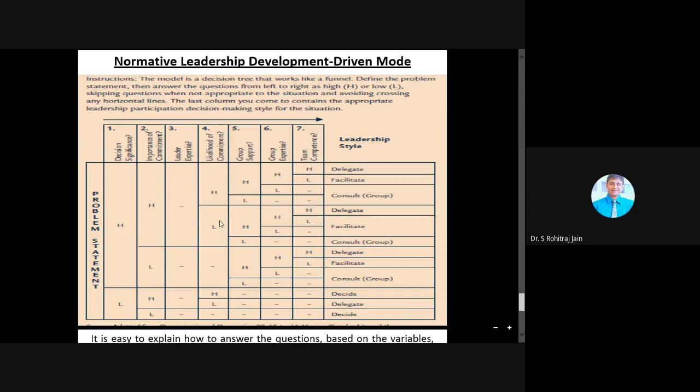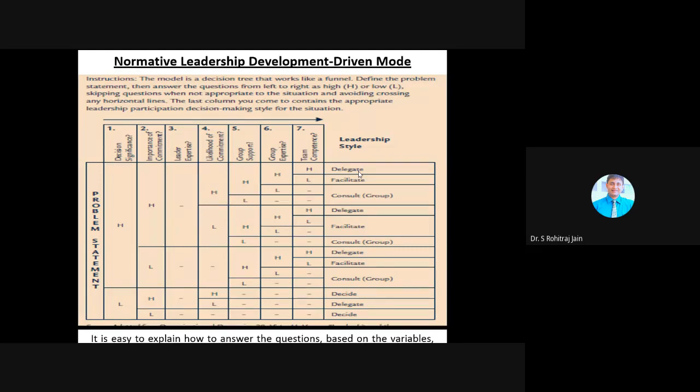And then we have likelihood of commitment, high. Group support is there, high. Group expertise is there, high. Team competence is there, high. Then we have a delegate leadership style. So based on this tree, and plotting the 7 variables, we can actually predict the leadership style.